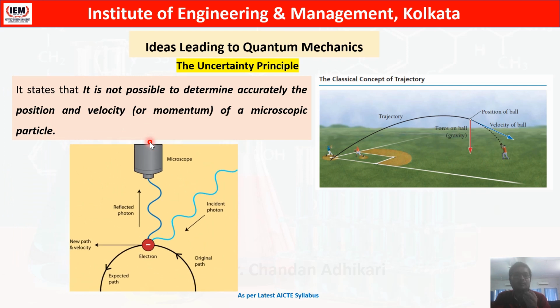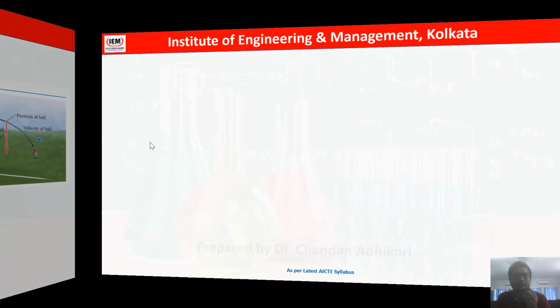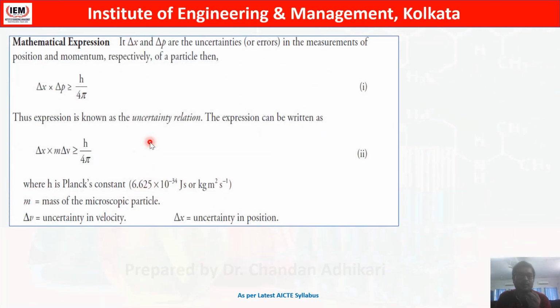Because as soon as we try to measure the position, we need to use something. For example, to measure the electron, we need a microscope or we need to shine some laser light. As soon as we do that, it changes its position. So if we want to measure the velocity accurately, then the position error will be maximum. If we want to measure the position, then the velocity error will be maximum. So simultaneously it is not possible to measure position and velocity accurately for a microscopic particle. This phenomenon was given by a very famous scientist known as Heisenberg, and that's why it is known as Heisenberg's uncertainty principle.